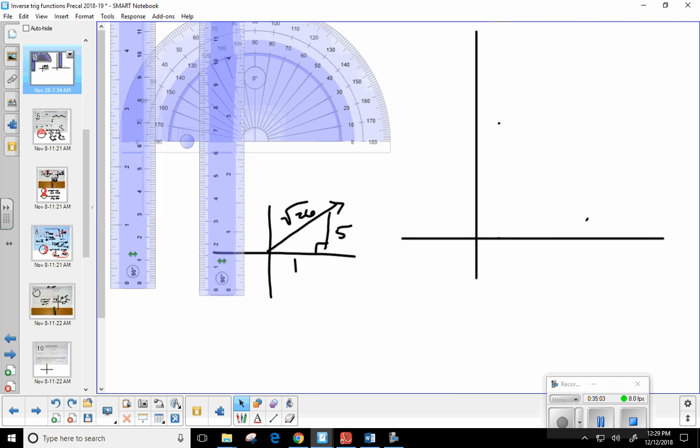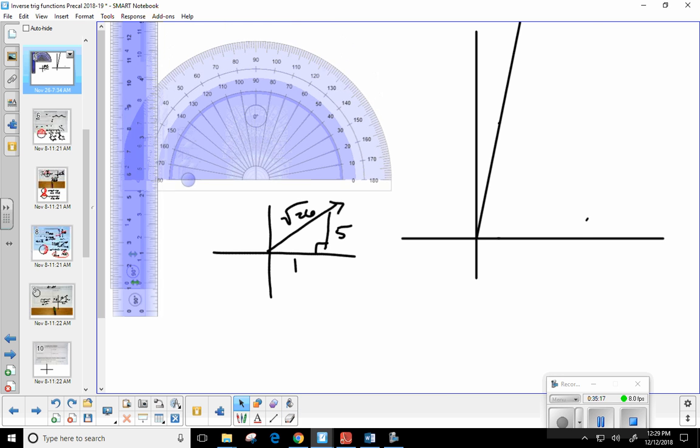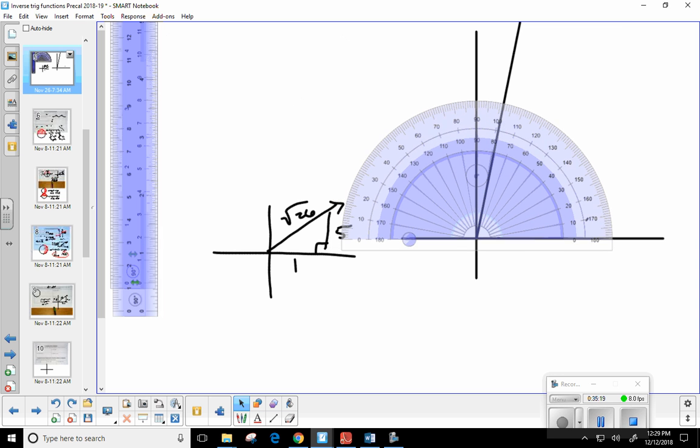So now starting from the origin, I'm going to draw a line right through that point I made. And then I'm going to take my protractor and put it right on top, crosshairs on the origin. So 1 by 5. What would you say? It's definitely in the 70s, but 70 what? 79? Lilybell says 79.